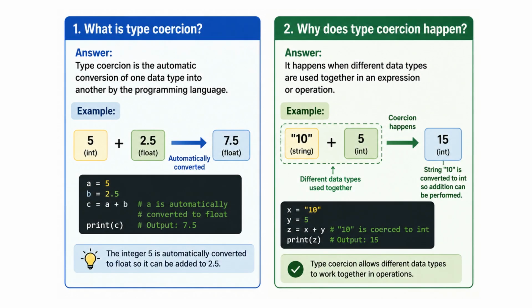In this lesson, we are learning about type coercion. Type coercion is the automatic conversion of one data type into another by the programming language. Let's look at the first example.